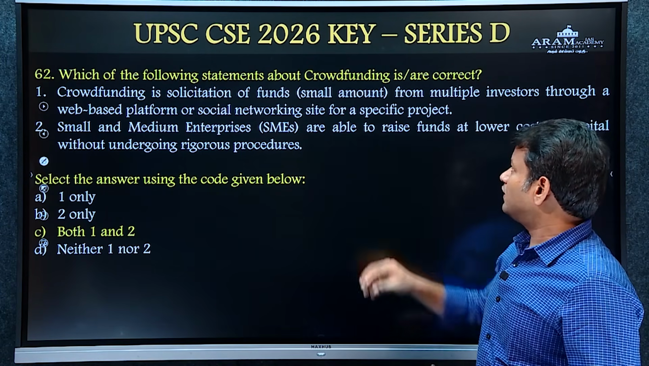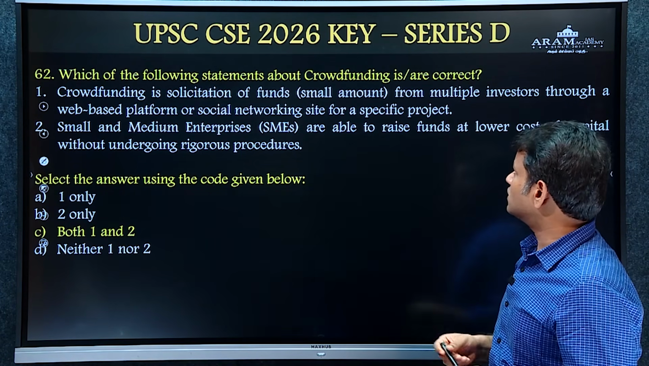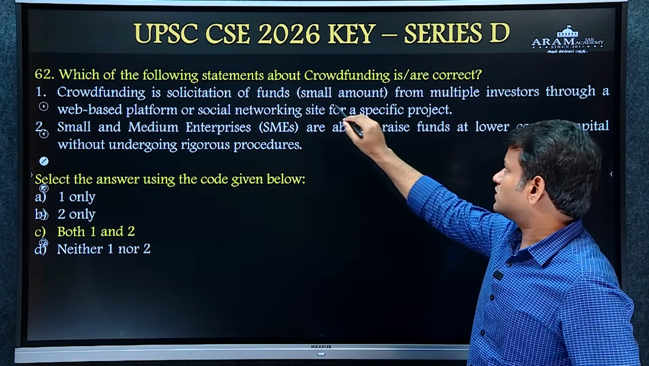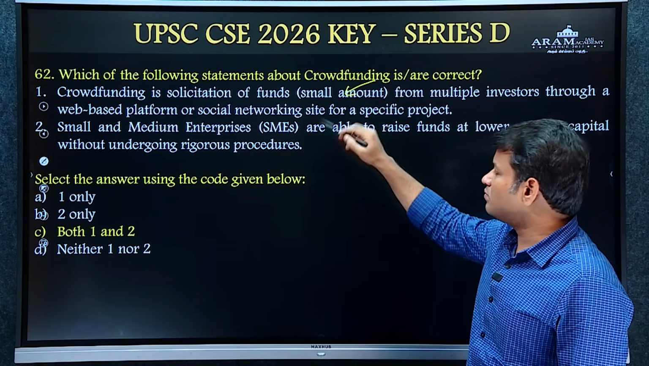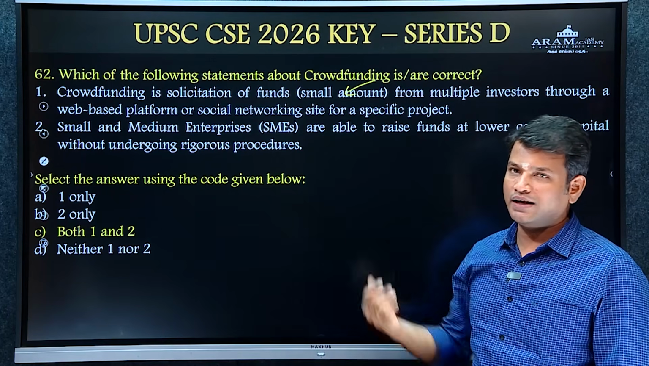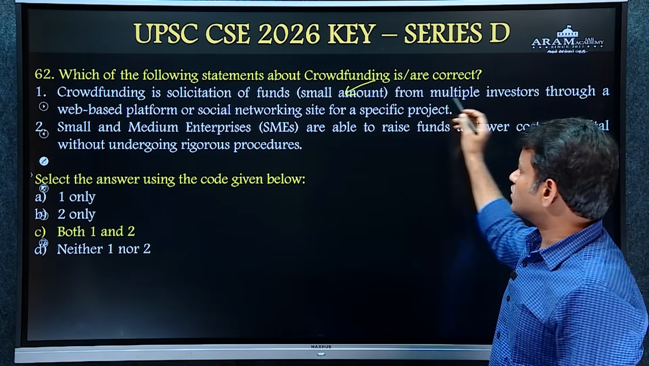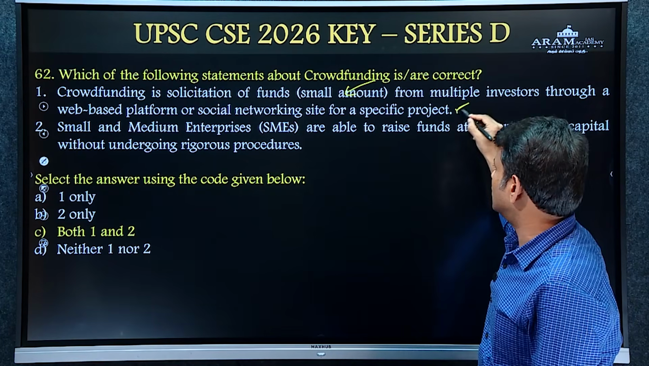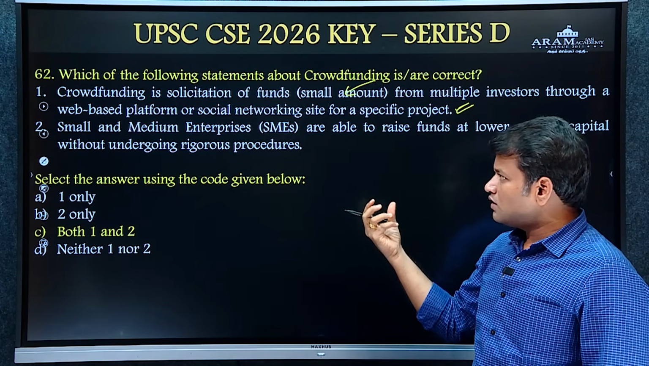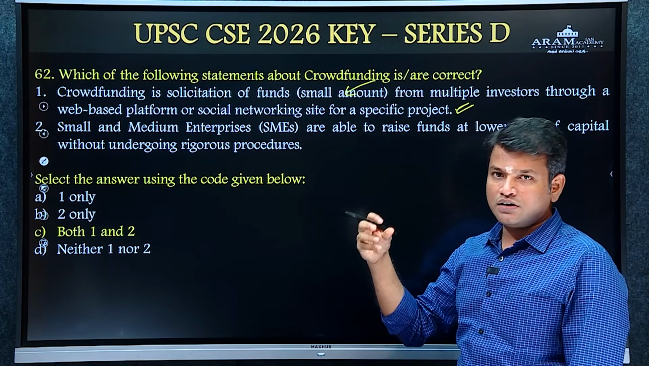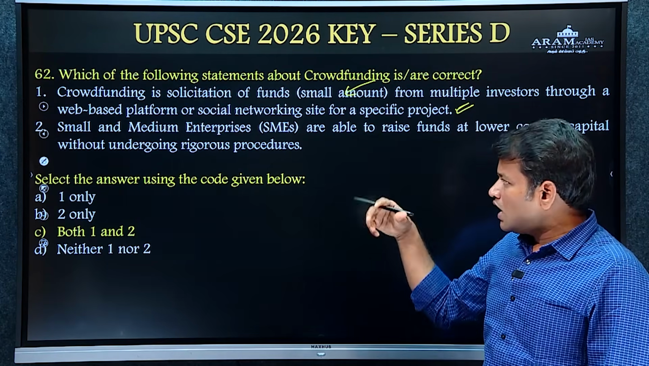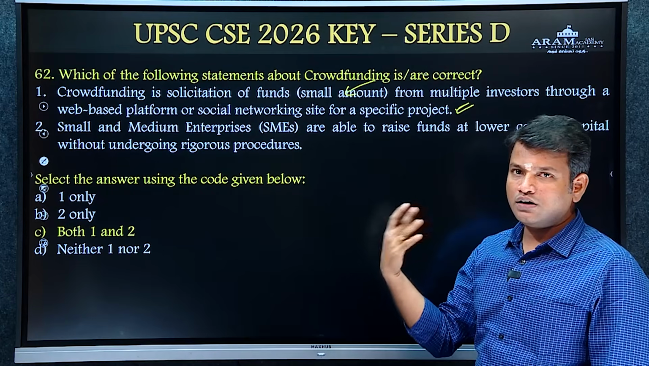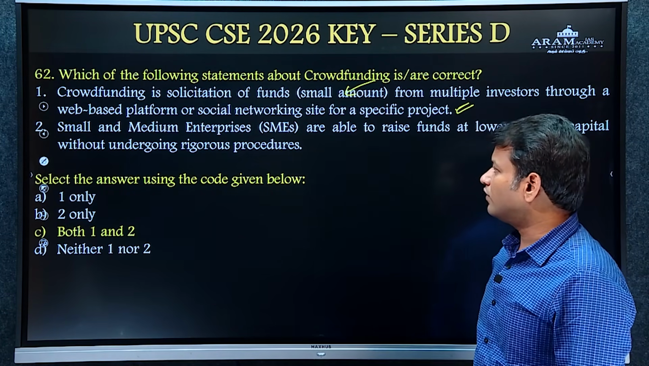And question number 62. Which of the following statements about crowdfunding is or are correct? So crowdfunding is a solicitation of funds, that is small amounts from several investors through social platforms, from multiple investors through a web-based platform or social networking sites for a specific project. That is known as crowdfunding. So a lot of small investors are giving money. The entity can pool that money for their project or their business. That is known as crowdfunding.